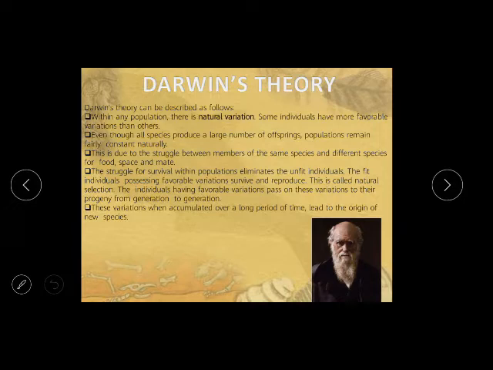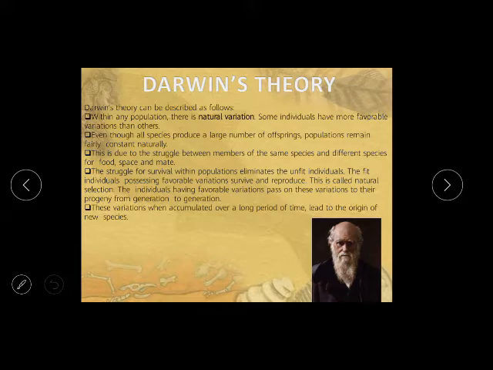So what Darwin told is the survival of the fittest. If an individual is unfit for the environment, then he has to be eliminated from the environment, he has to die. Otherwise there is no option. Nature has not given any option. If you are fit for the environment, then only you will survive and you will reproduce your further generations.